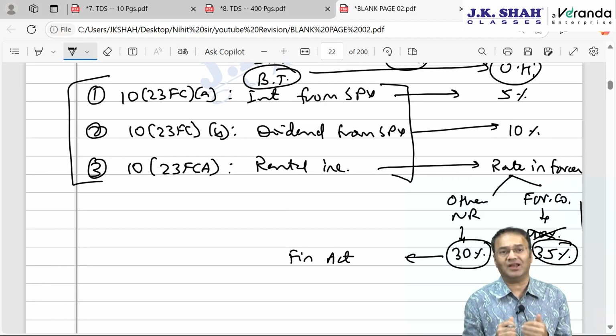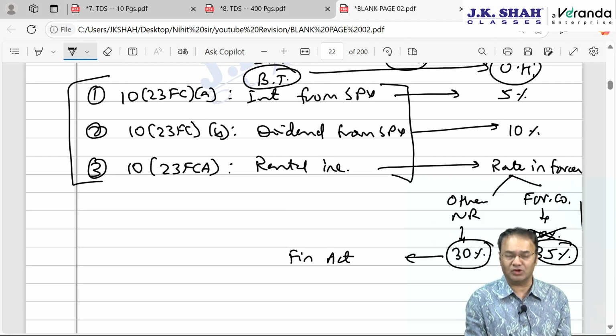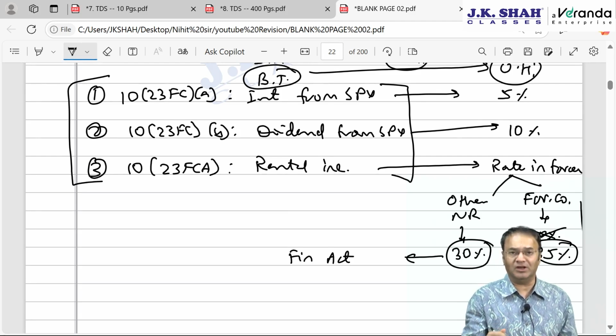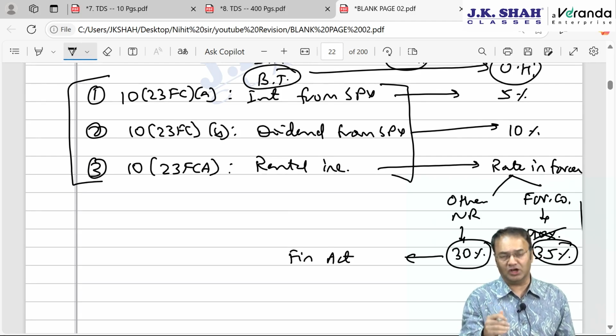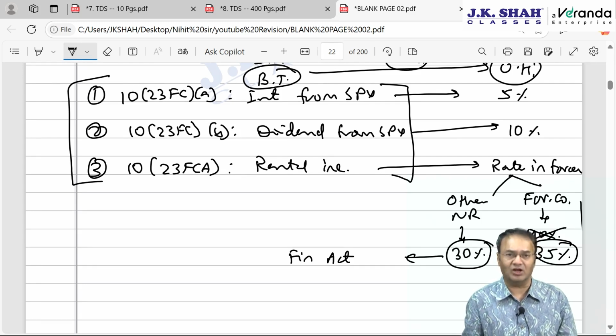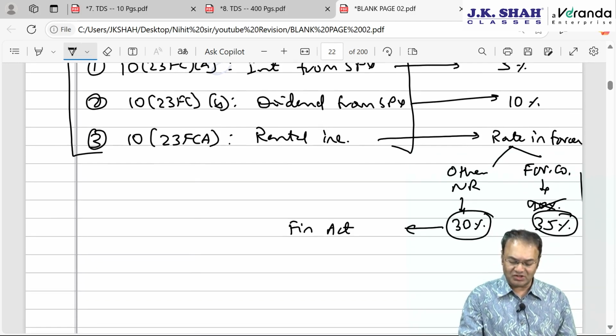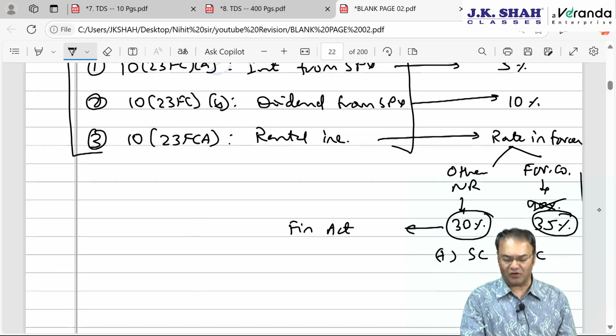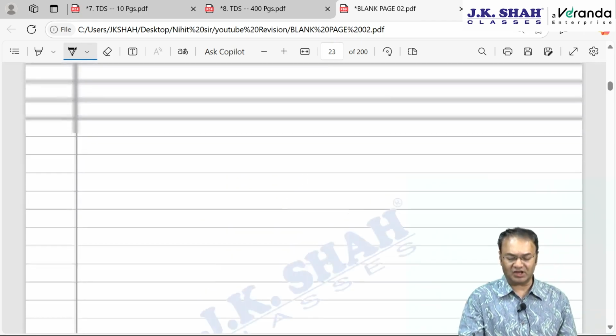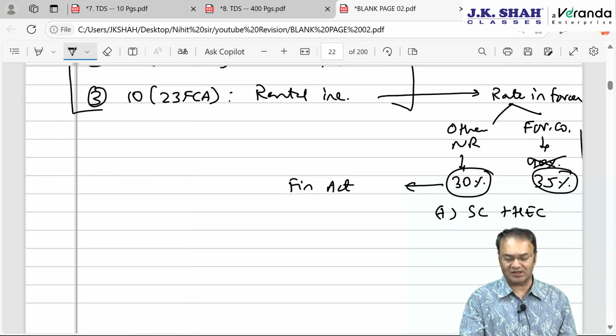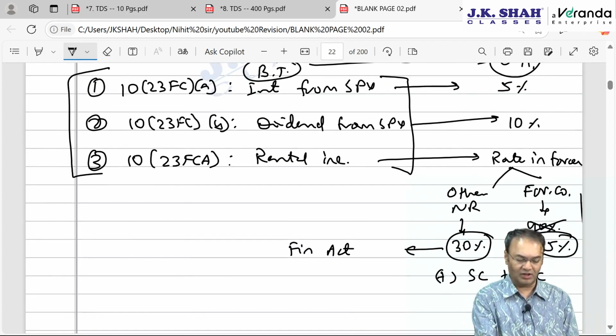I am not saying that unit holder will be taxed at so and so rate. Unit holder will be taxed if he is individual or HUF, non-resident, will be taxed as per regular slab rate under old tax regime or the new tax regime. TDS will be at so and so rate, plus surcharge plus health and education cess, of course, that goes without saying. Because the payee is non-resident or a foreign company, then TDS rates have to be increased further by surcharge and health and education cess. We know that.